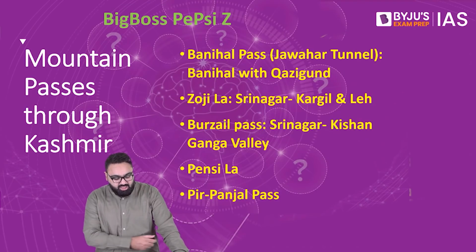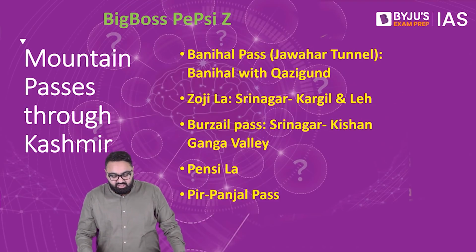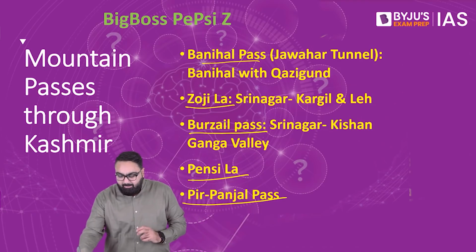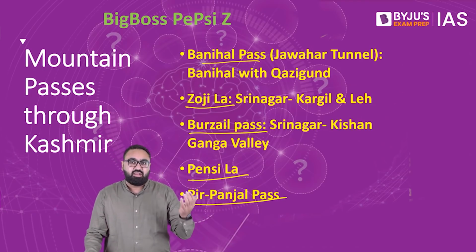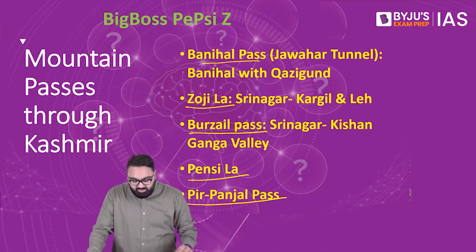Similarly, there are mountain passes that pass through the state of, or the Union Territory of, Jammu and Kashmir. These include the Banihal Pass, Zojila, Burzel Pass, Pensila and Pir Panjal Pass. Now, there might be a few small passes that we have not covered in this list, but these are the most significant ones and we have tried to cover as many as possible to make it easy for you to remember. So from the Union Territory of Jammu and Kashmir, we have these passes.